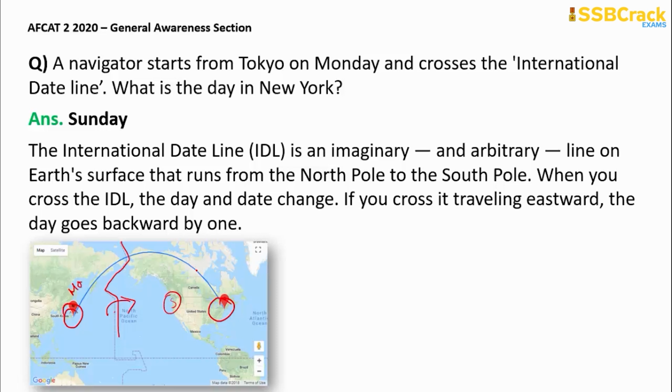So guys, this is it for the questions and answers from both your sessions, shift 1 and shift 2. I've tried to cover all the questions we got, as you know that these are memory based questions. You must see that 90% of the paper came directly from our recent AFCAT mock test. If you have attended those tests, these questions were very easy for you.